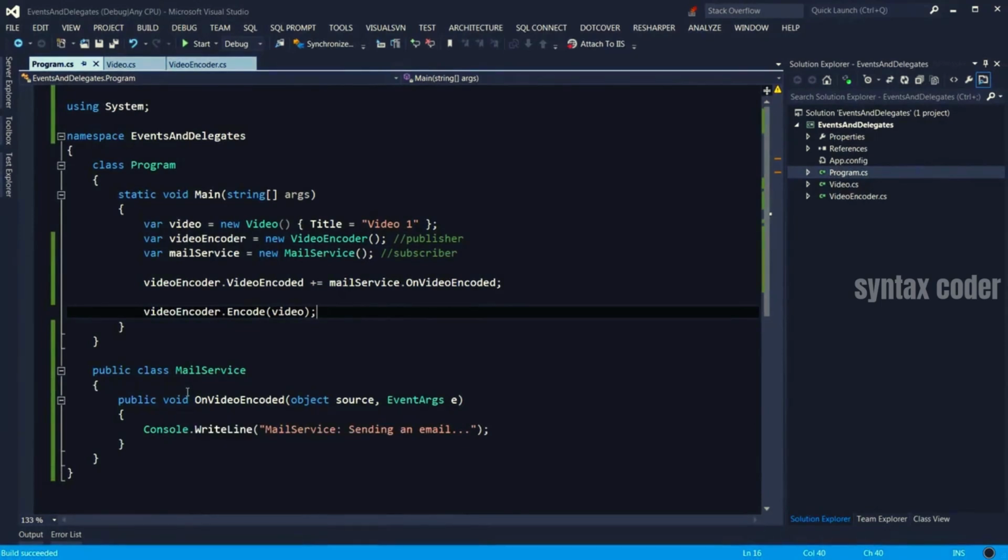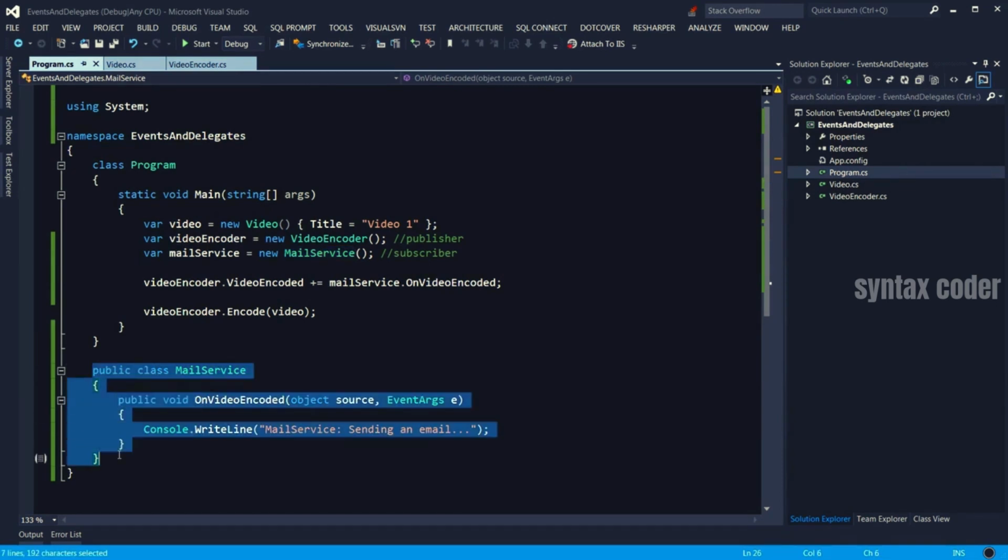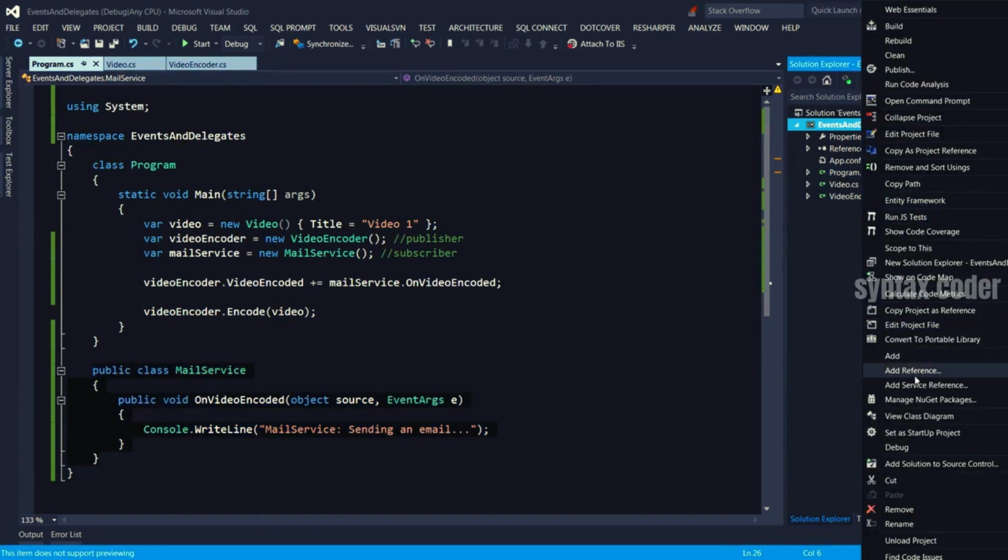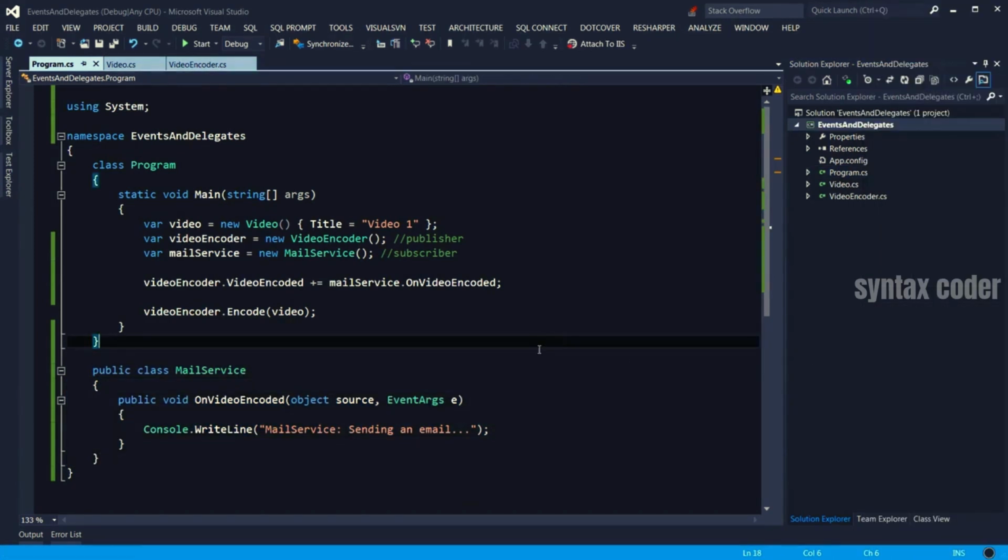Now, let's look at some more interesting stuff here. First of all, I want to move this class to a separate file. The slow way of doing that is to go here, copy these, and then go to Solution Explorer, create a new file, and paste. It's not a good way. What is the faster way?